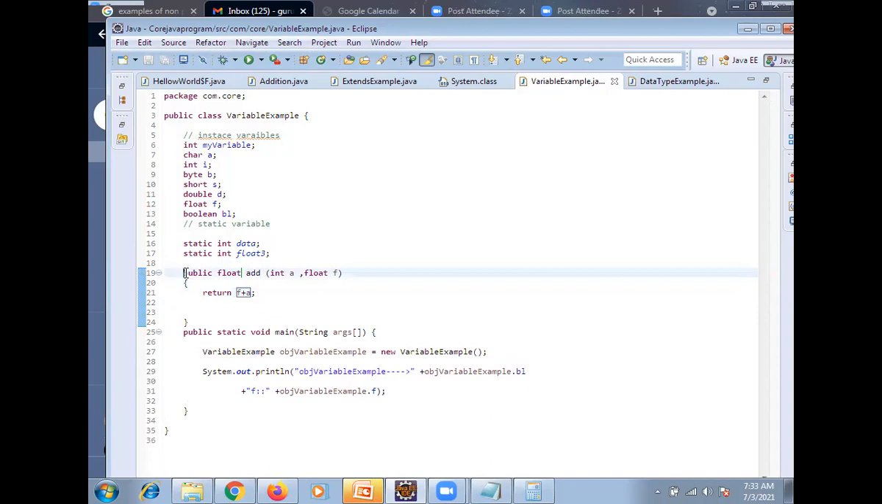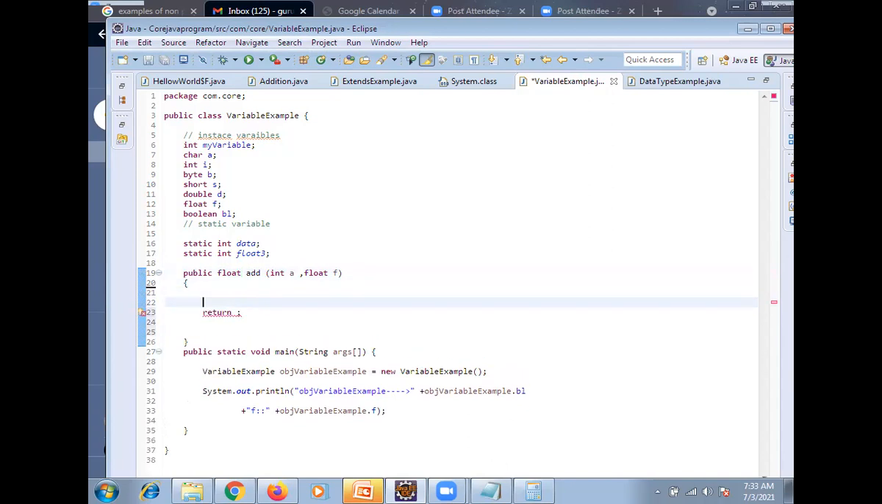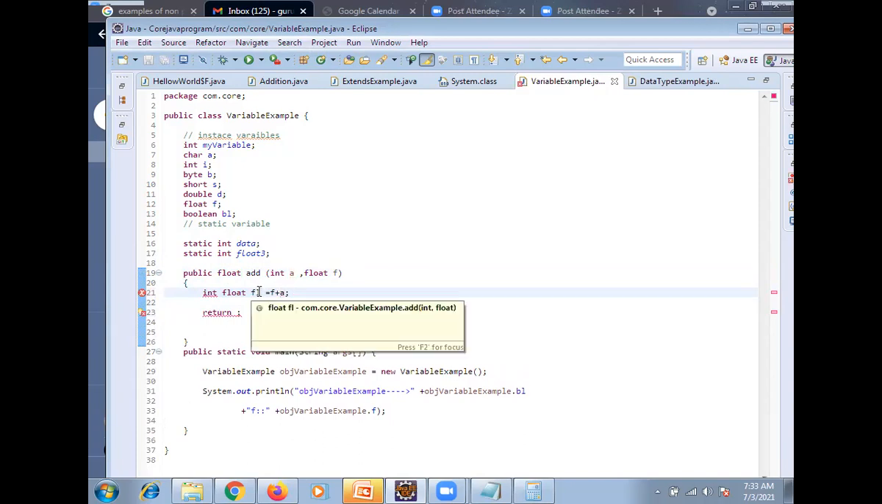See, here you are writing return. Now you are clear, right? What I am trying to say is, directly I am adding here, but I don't want to do this. Now finally float, float local. Clear?